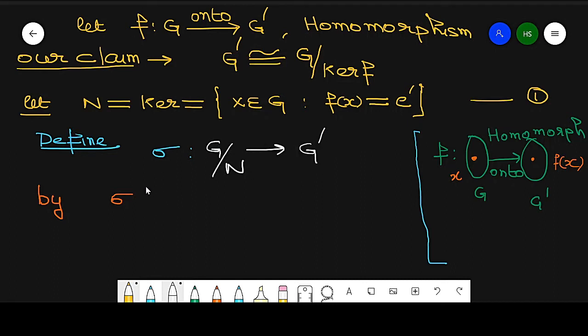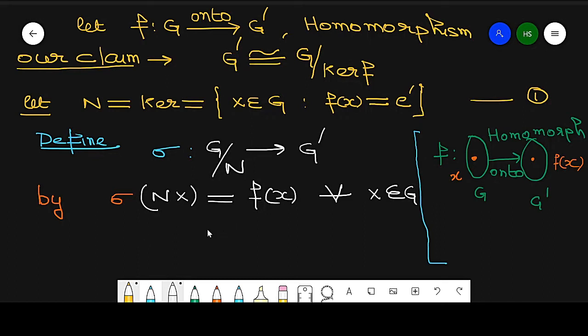What is the element of this? This is of this kind, Nx, and this value, since x belongs to G, is of Fx type for every x belongs to G. So define the mapping of this kind.